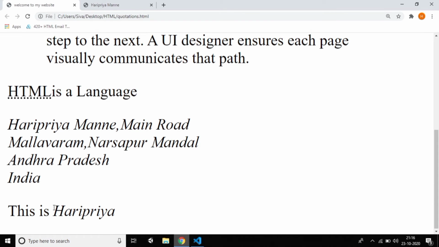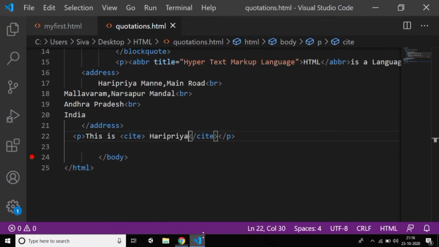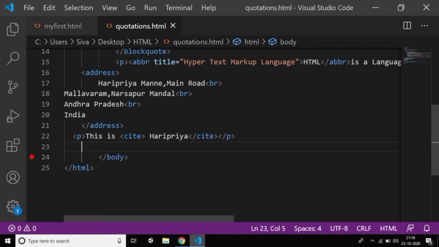You can use the i tag directly instead of that. But the cite tag is also there. The cite tag, italic and emphasize, all three tags are similar, not that much difference. But it's my duty to tell you the tags that are available. And the next tag is called BDO.